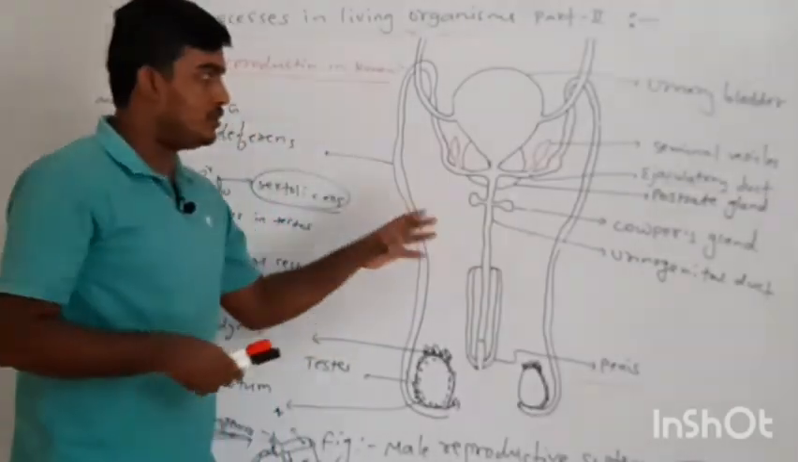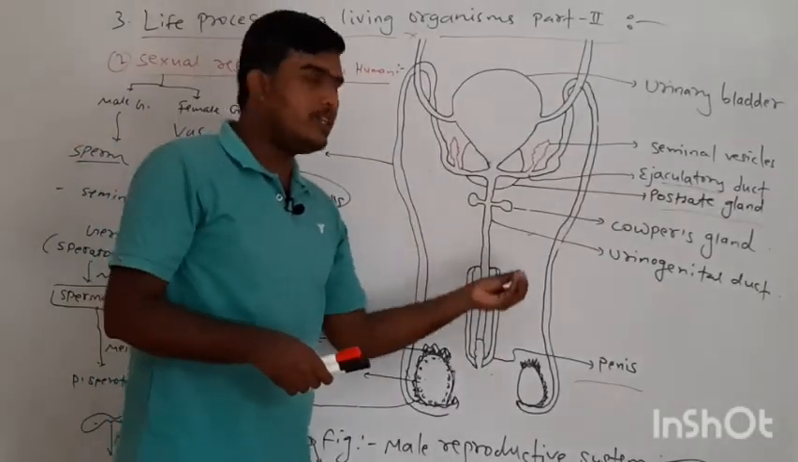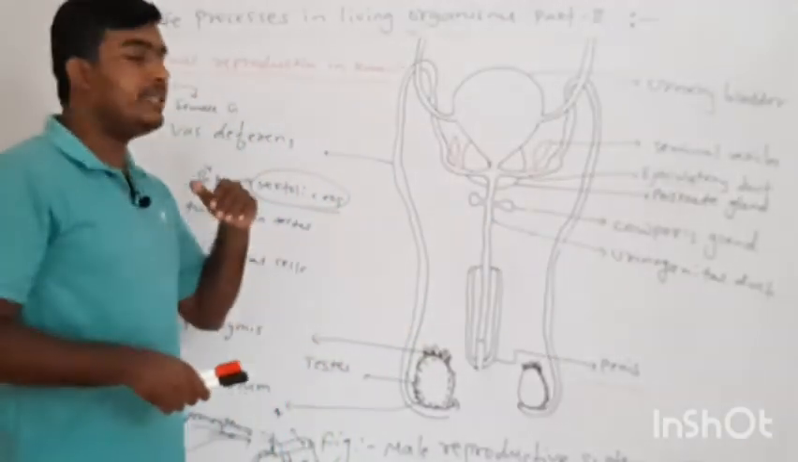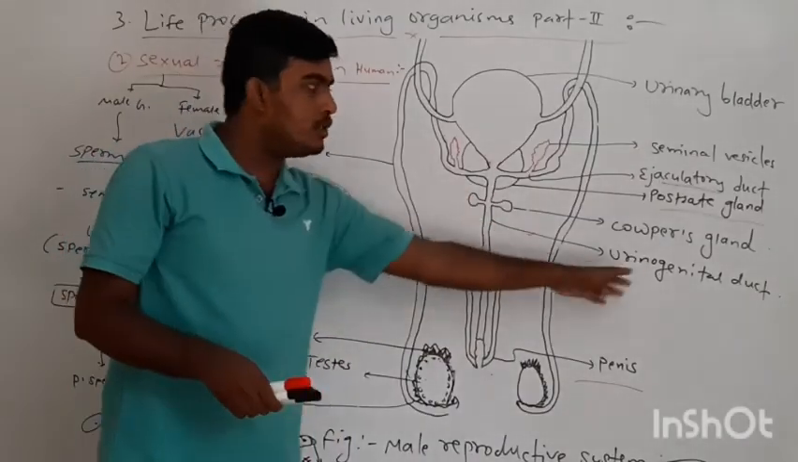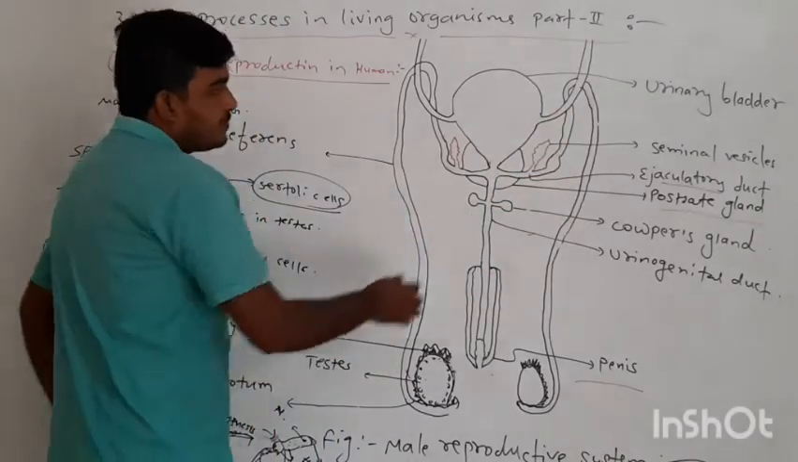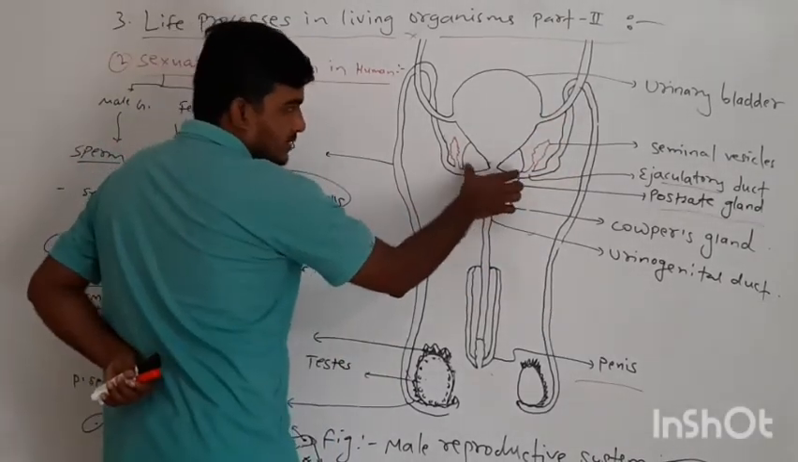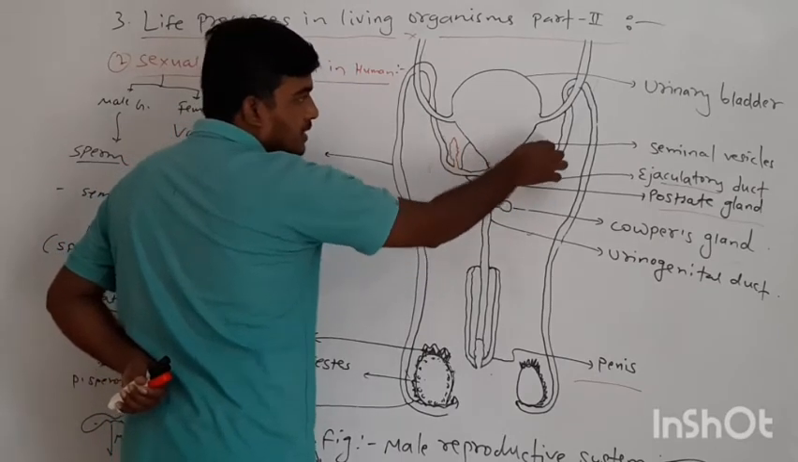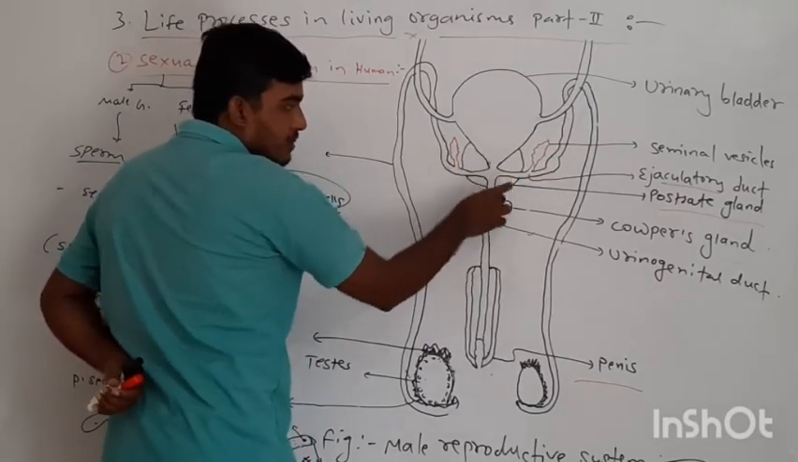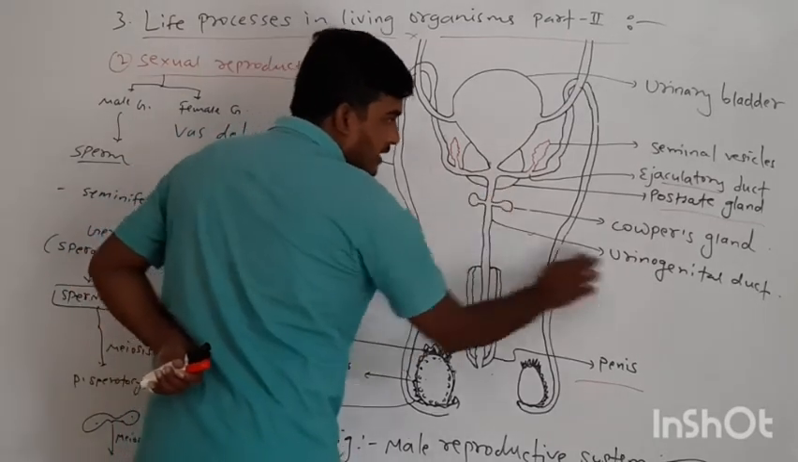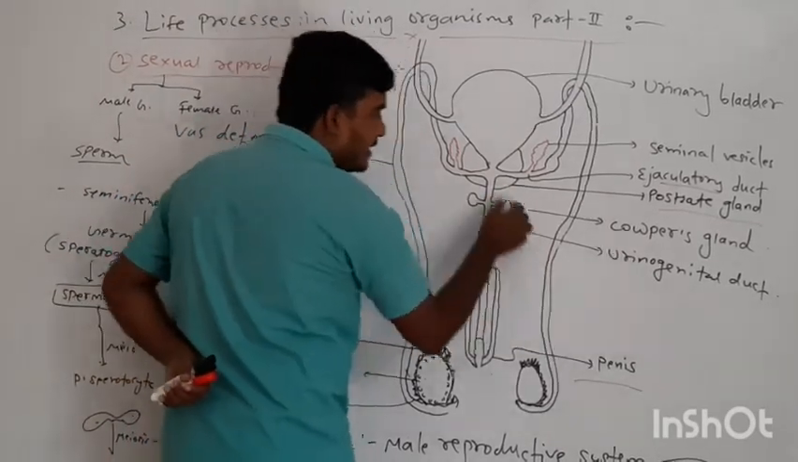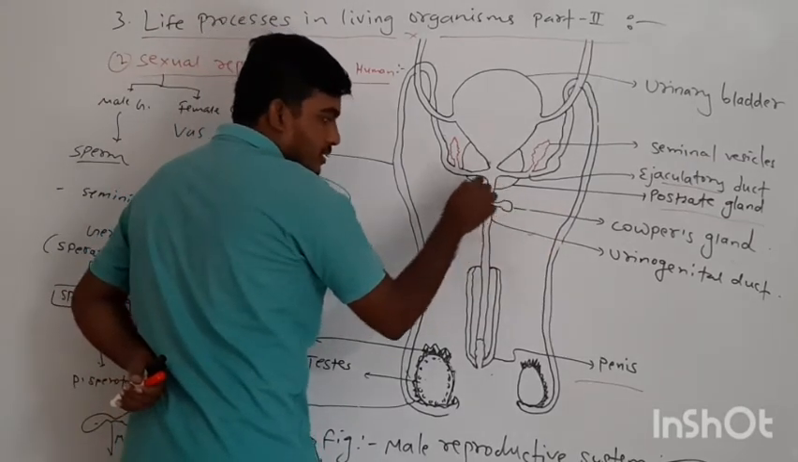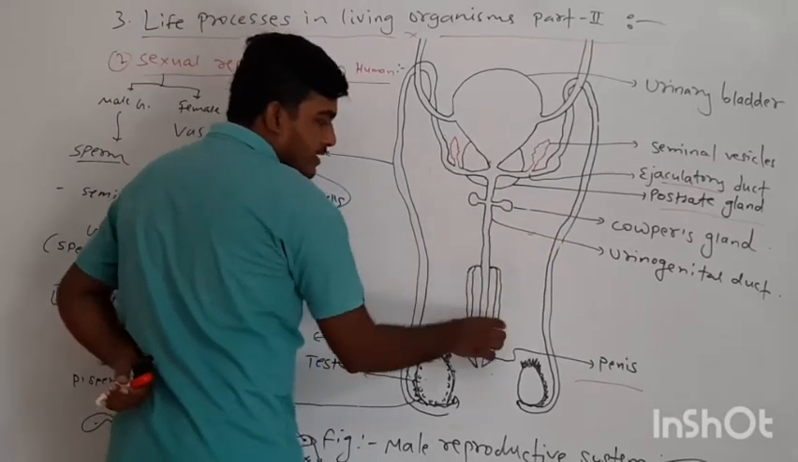That is the use of their secretion, and they also maintain the acidity, we can say they maintain the pH of this urinogenital duct. After their secretion, these sperms are combined with semen. Semen comes with the help of the urinogenital duct. Then Cooper's gland also secretes its secretion which helps in lubrication, and this